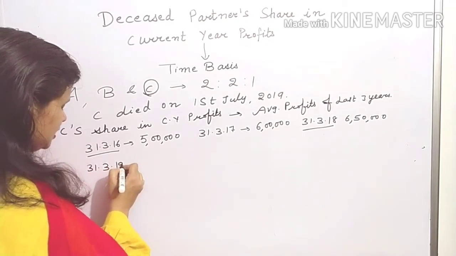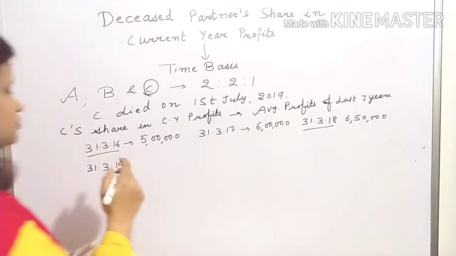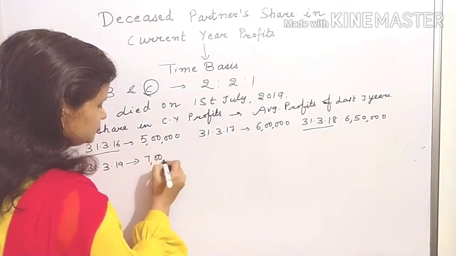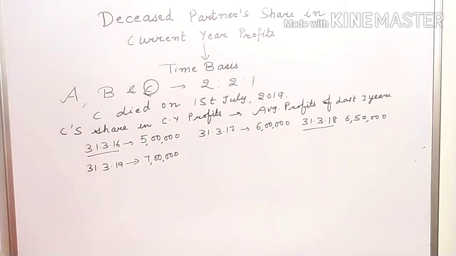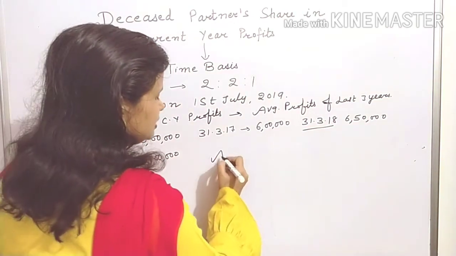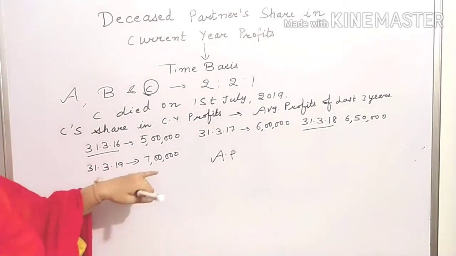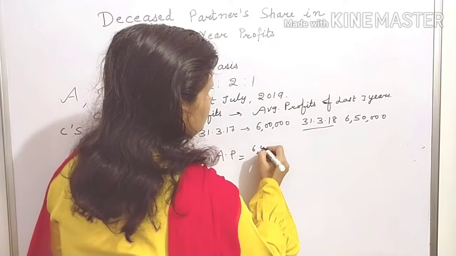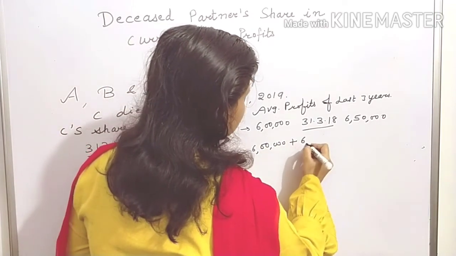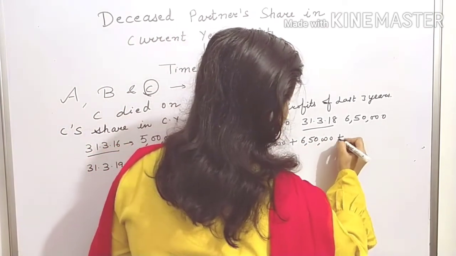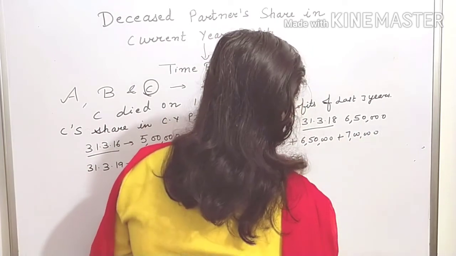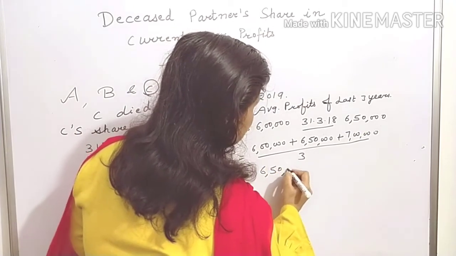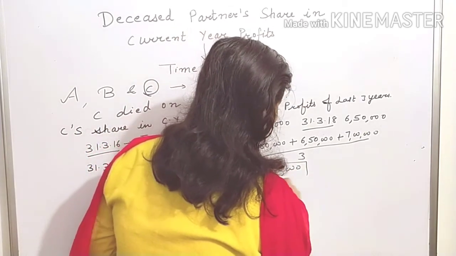For March 2019, profits are given to be, let us assume, 7 lakh. So first you will calculate average profits. How? Average profits of recent 3 years: 7 lakh plus 6 lakh plus 6 lakh 50,000. If you calculate, their average will be 6 lakh 50,000.